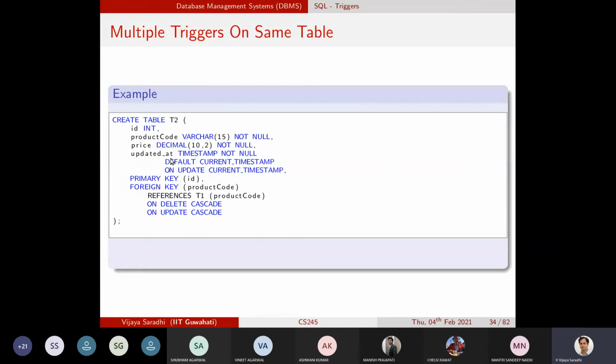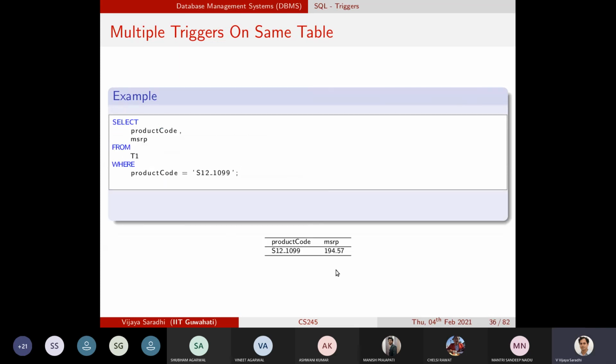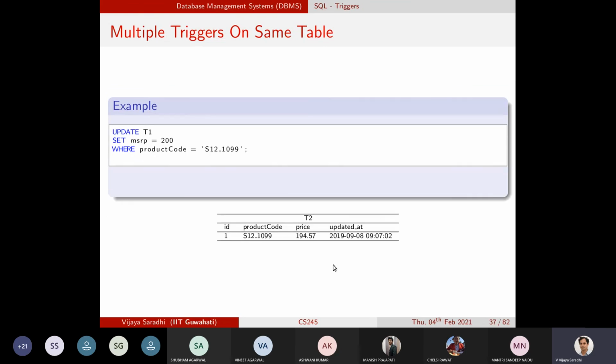We'll give an example. Let us say I have table 2 and I have a trigger on table 1. What does this trigger say? Before update, you have a trigger on table 1. So now an update operation takes place.